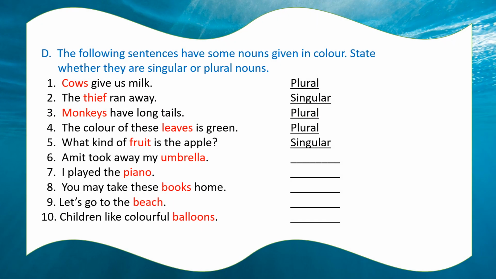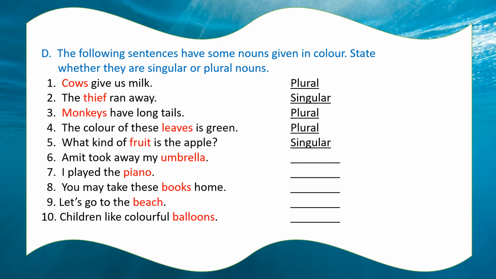Now children, exercise D. The following sentences have some nouns given in color. State whether they are singular or plural forms. Children, here you have to tell whether the colored noun is a singular noun or a plural noun.